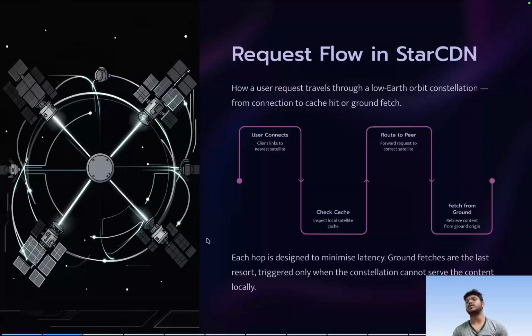Yeah, that will work, but that will increase the cost in routing, because if the k is more, there will be multiple hops within the satellite only, okay. So this inter-routing cost will increase if we increase the value of k, and also if we increase the value of k, the cache hit will increase. So increasing the cache hit is good, but increasing the latency within the routing is a bad thing. So there is a trade-off between the value of k and the routing latency, and that trade-off I will cover in a later slide.